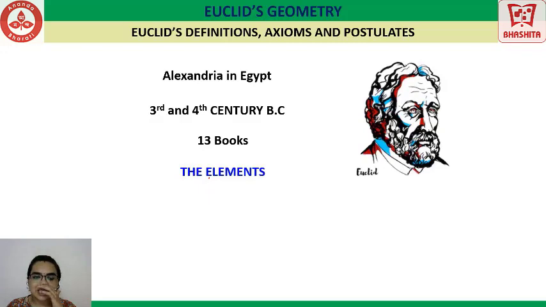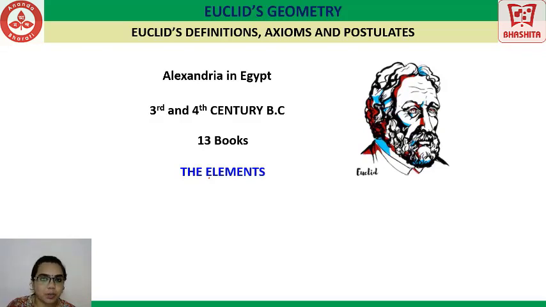In this book called the Elements, Euclid tried to define everything regarding geometry that he knew. In this process there were some cyclic definitions happening. That is, for defining one particular thing he had to define something else, and to define that something else he had to define another particular term.